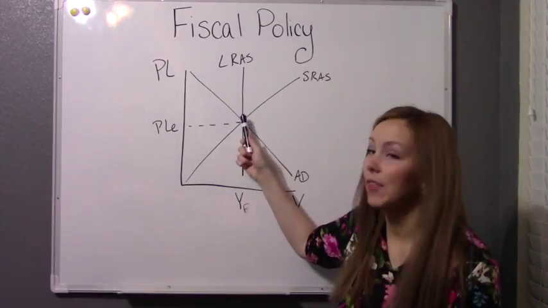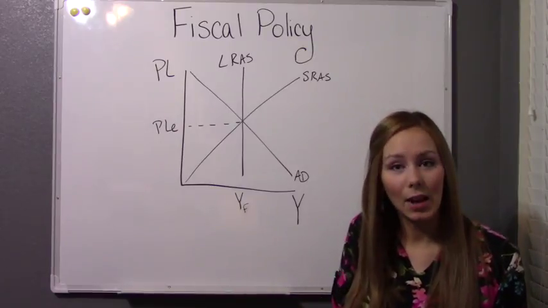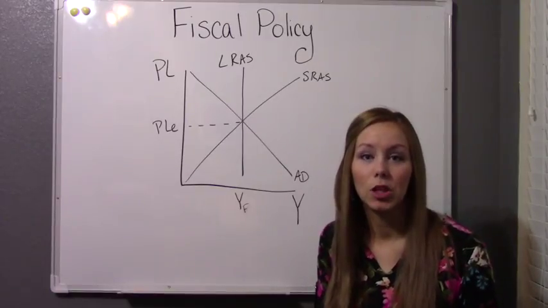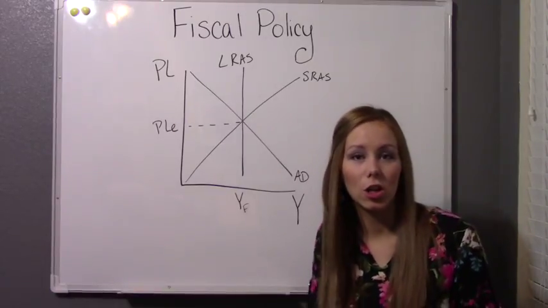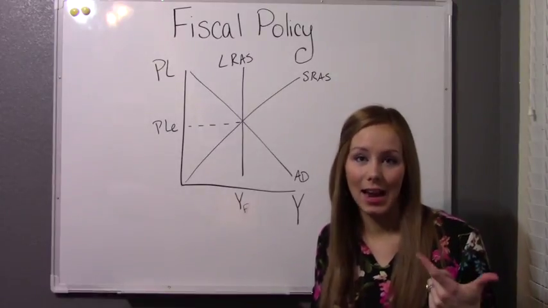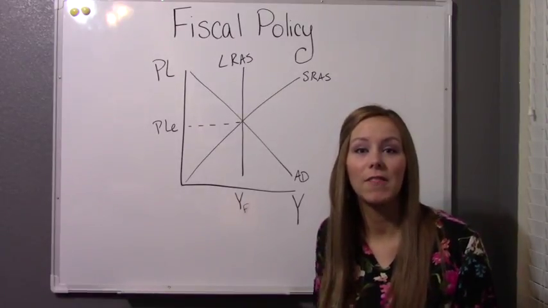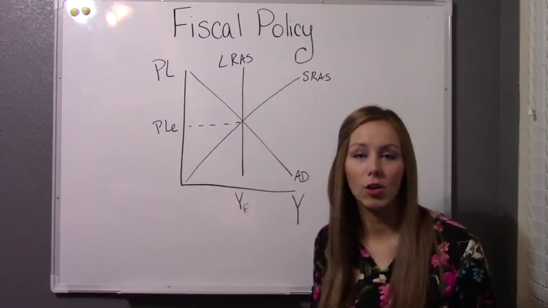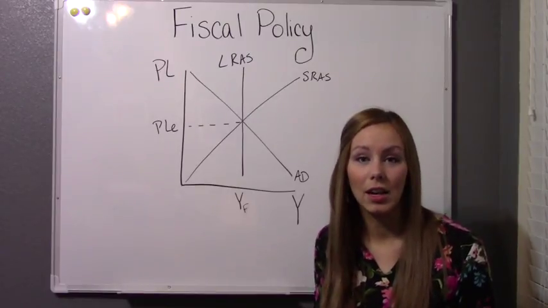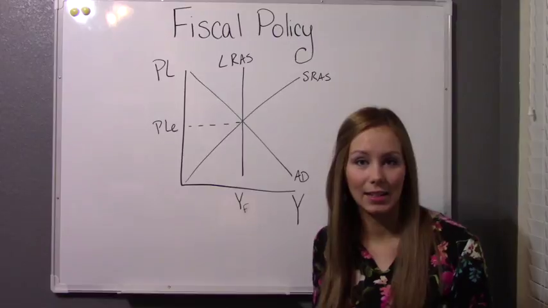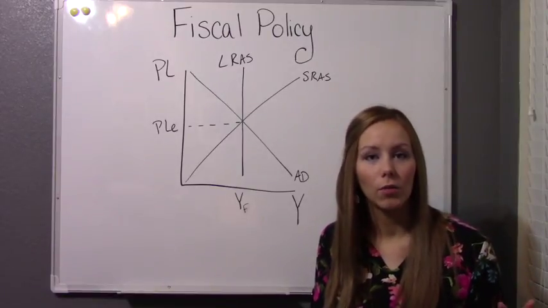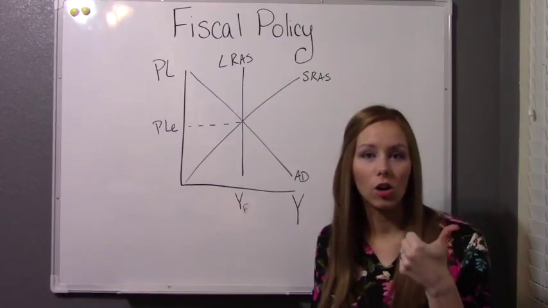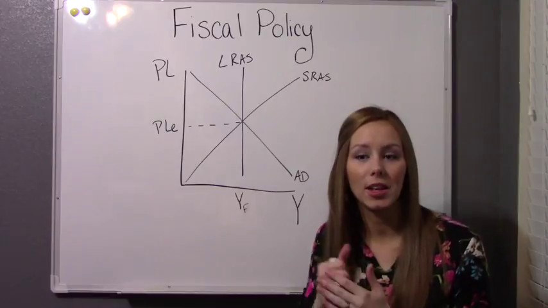However, we very rarely are at this point. Usually we're going to be either in a slight recession or sometimes a major recession or a slight expansion. And that's when the government is going to use fiscal policy, whether or not you think they should. That's when they're going to use fiscal policy, which is just spending and taxes, to affect the economy. And remember, fiscal policy is made by the president and Congress. So Congress is going to write the bill that's going to either increase or decrease spending or increase or decrease taxes, and then the president's going to sign off on it. So fiscal policy is spending and taxes, and the people who are in charge of it are Congress and the president. Those are some little bullet points that you need to remember.